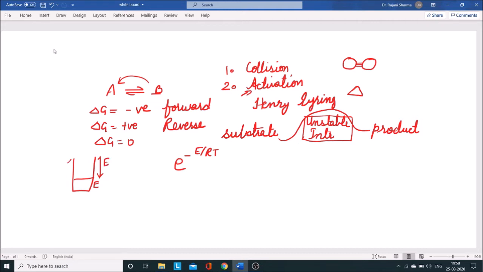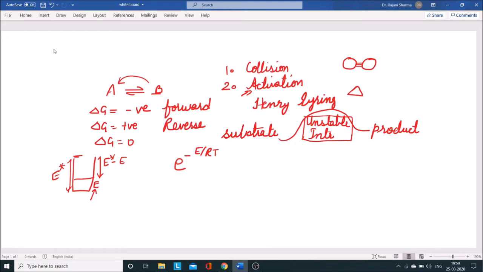If I say this state is the activation energy of the reaction, suppose it is E star, then the rest of the requirement will be E star minus E. So this E was the original energy the substrate initially has, and apart from that it needs some more energy.